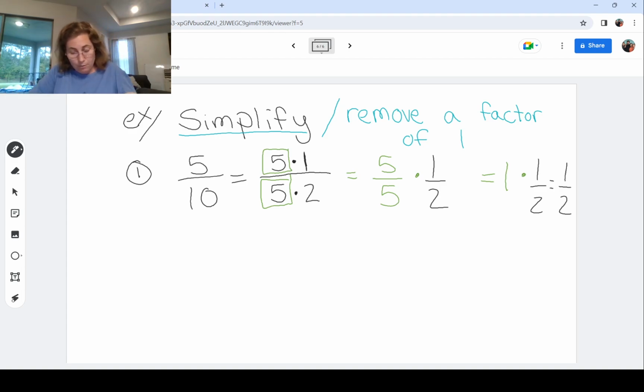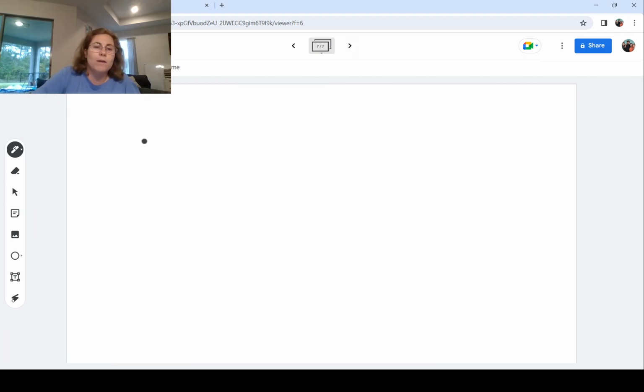So that is how we are going to remove a factor of 1. I personally think removing a factor of 1 is the nicest direction because it really gets at what you're supposed to be doing. All right, now you're probably going, duh, I got this. Removing that sort of small numbers, I can handle it. Usually, students are fine with very familiar numbers. What we begin to struggle with, let's do another example, is when the numbers start to get a little bit larger or the problem is displayed in a different way.